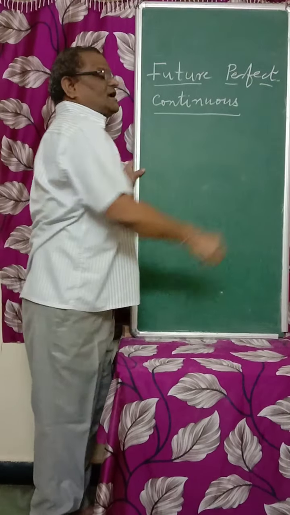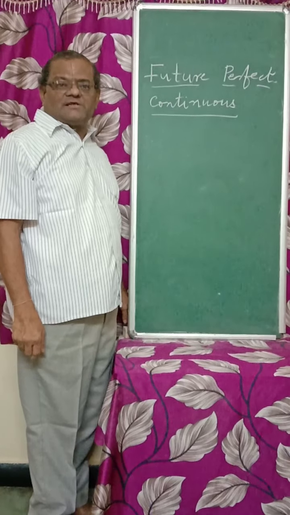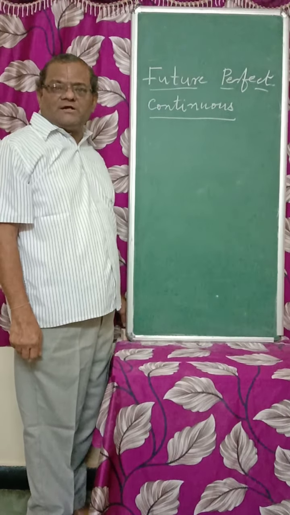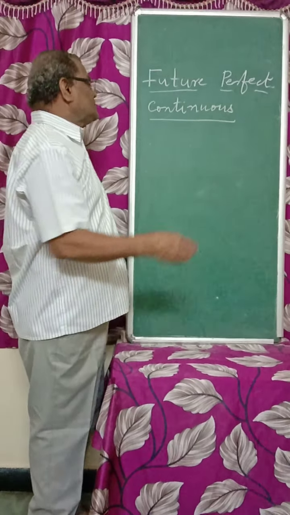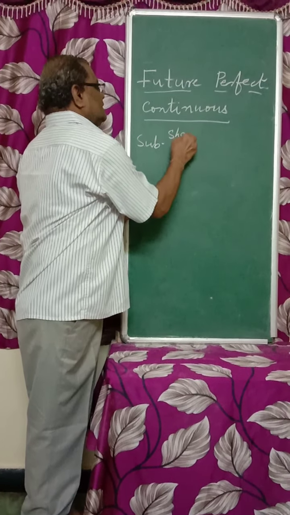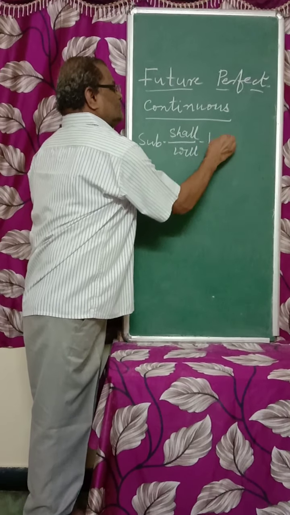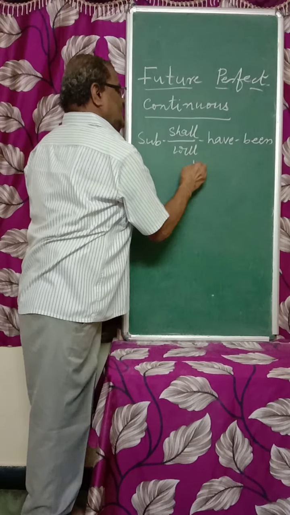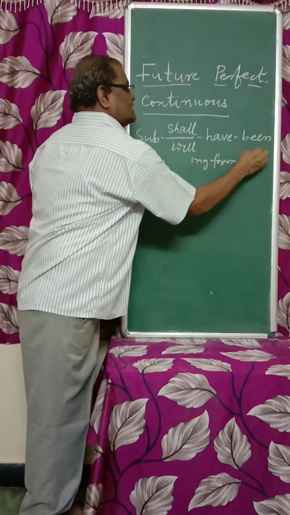Before knowing the structure, I want to recall present perfect continuous: have, has, been, ing form. Past perfect continuous: had, been, ing form. And in future perfect continuous we have to use shall or will, have, been, ing form, and object.